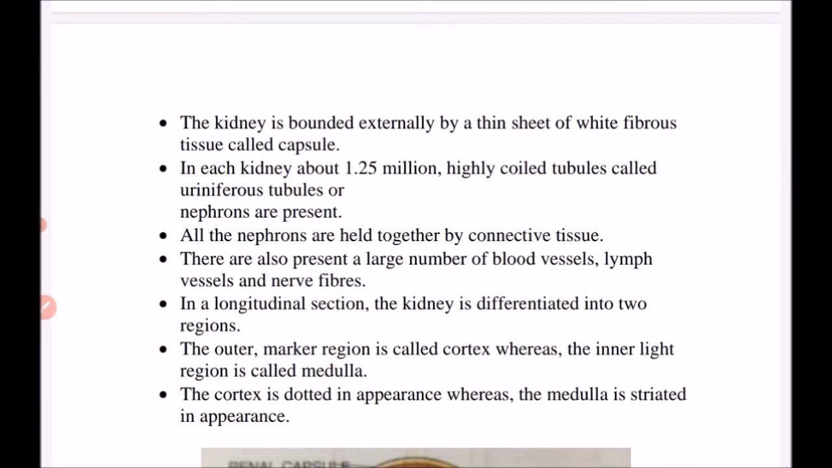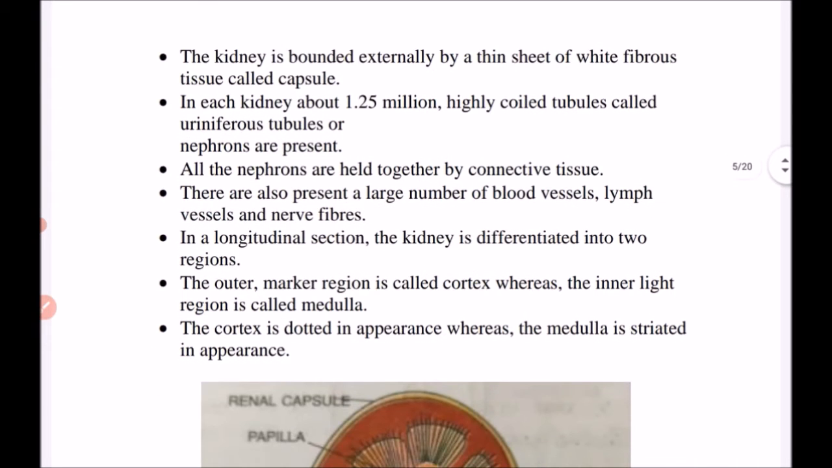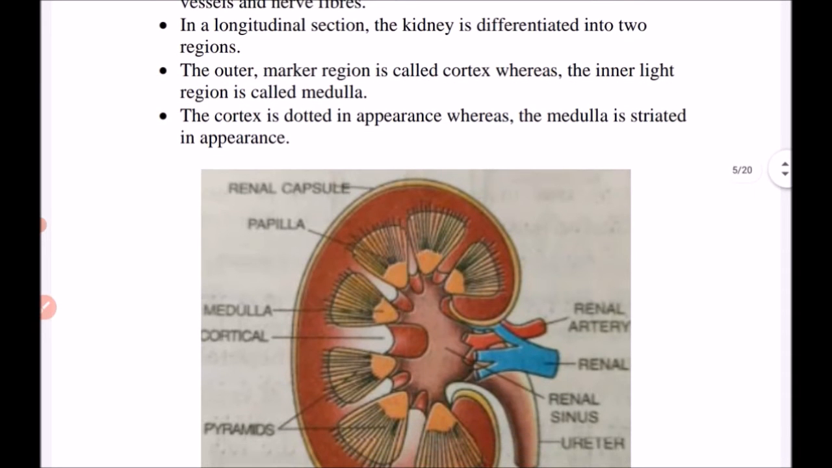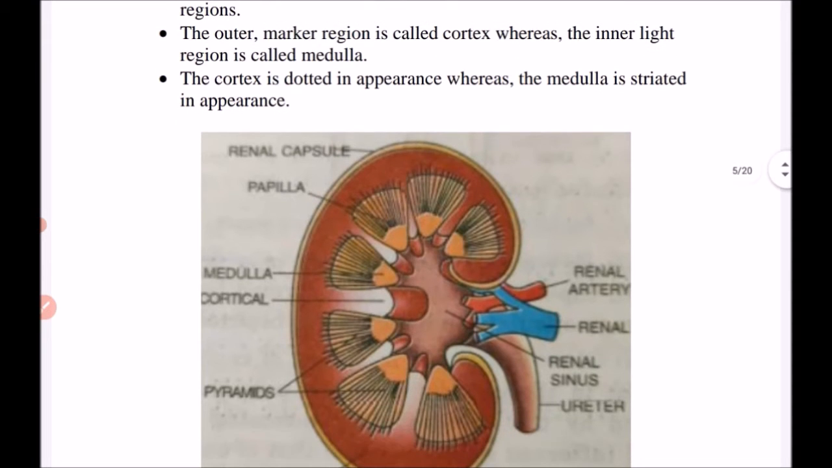And in longitudinal section, the kidney is differentiated into two regions. The outer margin is cortex, whereas inner is medulla. So kidney is differentiated into two regions. Outer is cortex and inner is medulla.